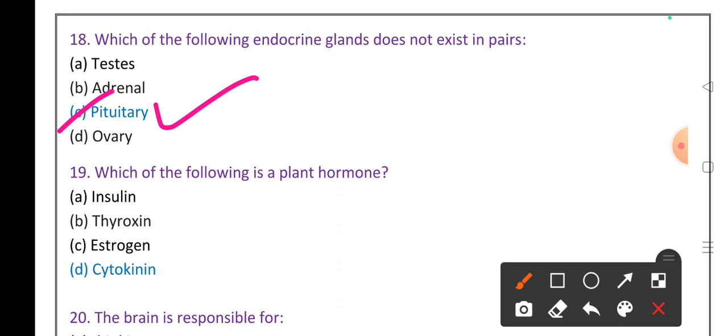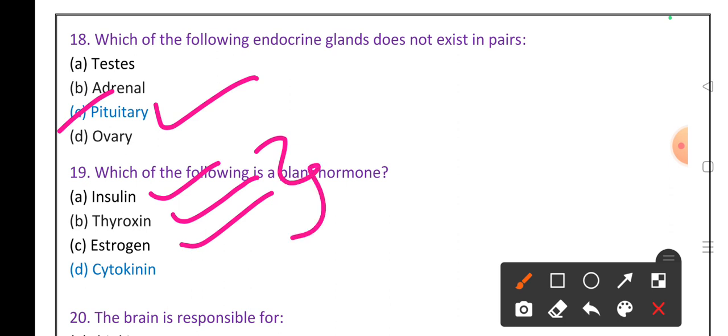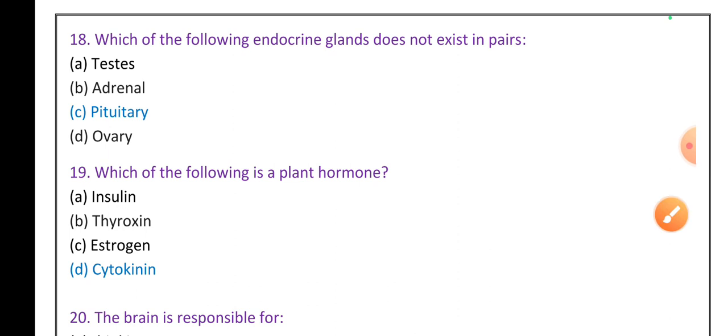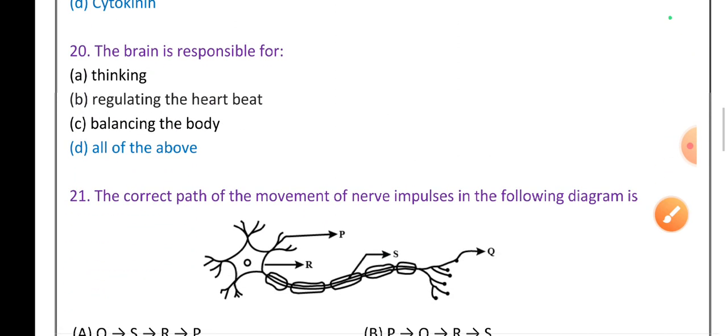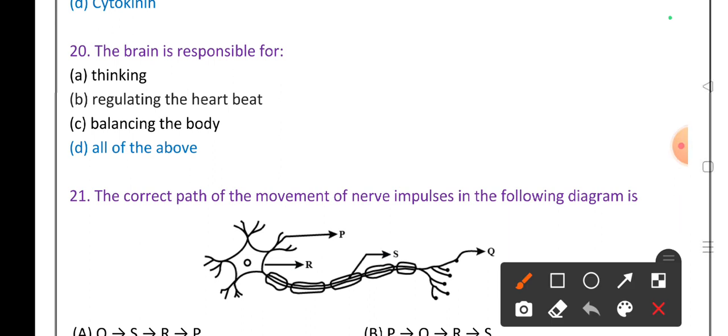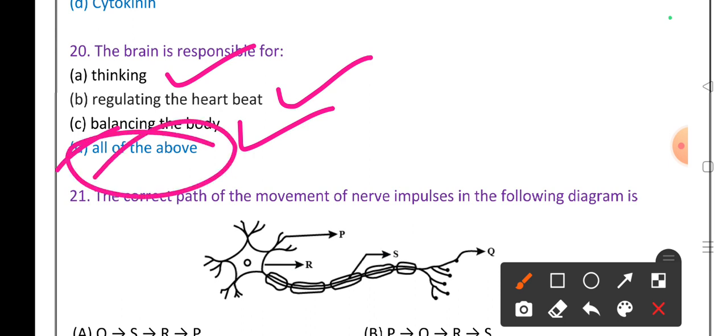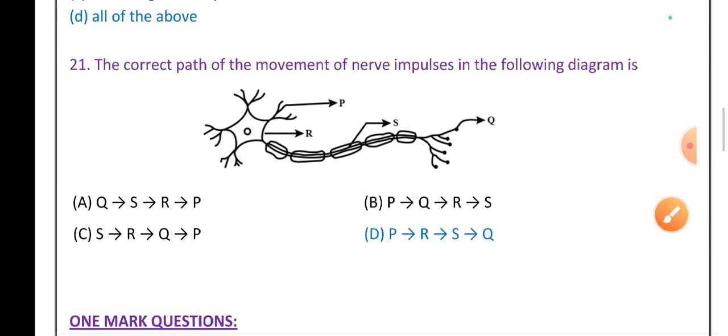Which of the following is a plant hormone? Insulin, thyroxine, estrogen are all human endocrine hormones, but cytokinin is a cell division hormone in plants. Then 20th question. The brain is responsible for thinking, regulating the heartbeat, and balancing the body. That's why all the above is the right answer.